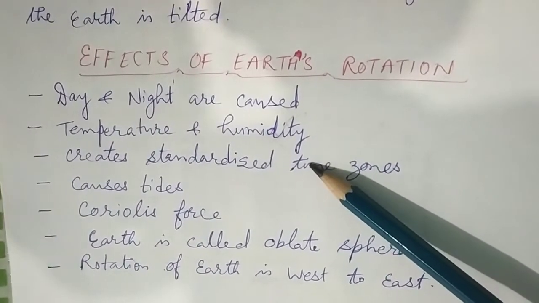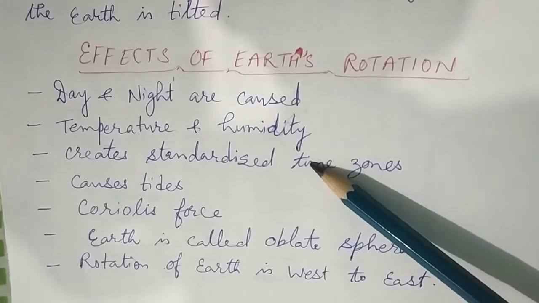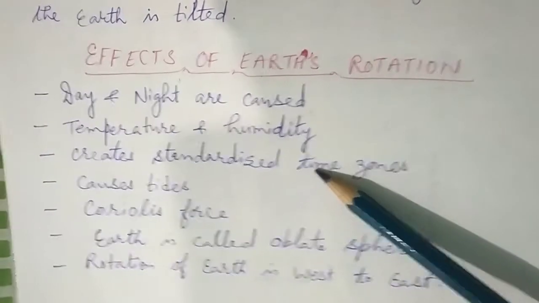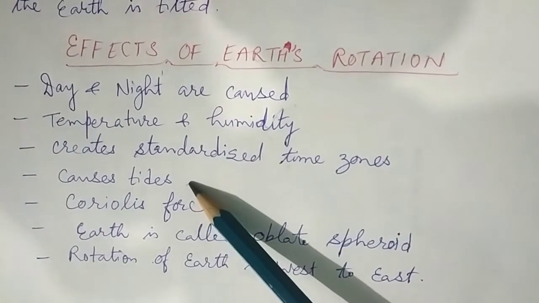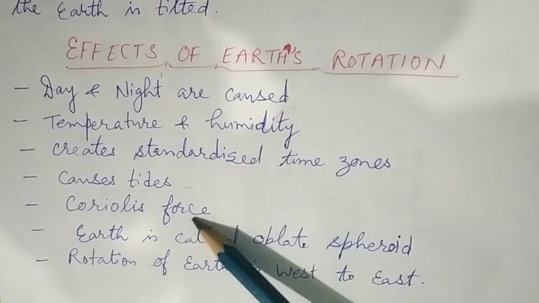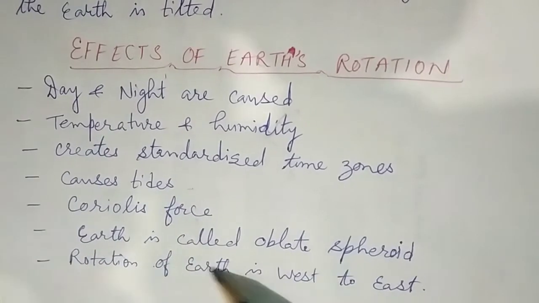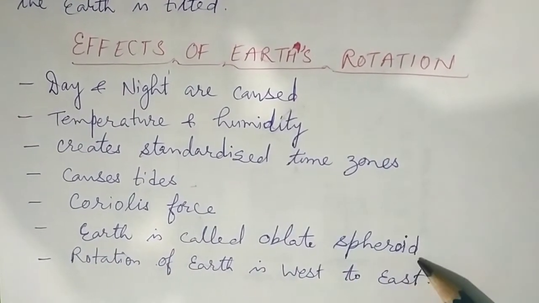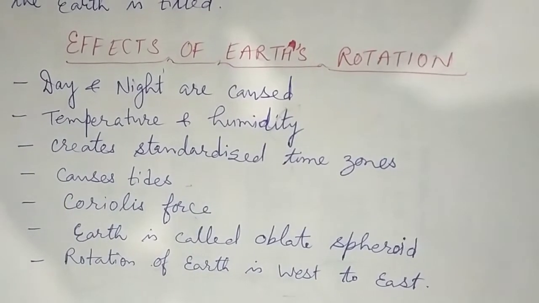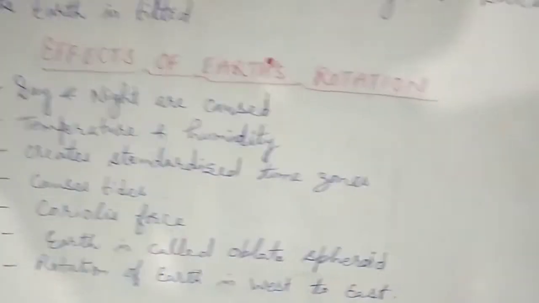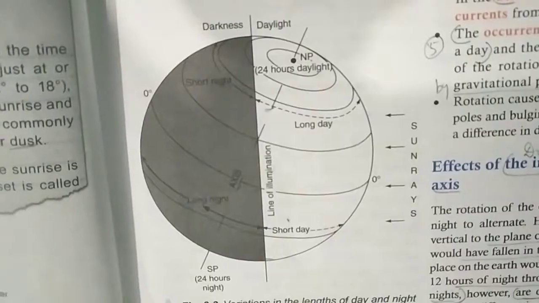There are 24 time zones, one for each hour of the Earth's rotation. It causes tides, Coriolis force, and Earth is called oblate spheroid, and the rotation of the Earth is west to east. So one by one we will see that with the help of the diagram.